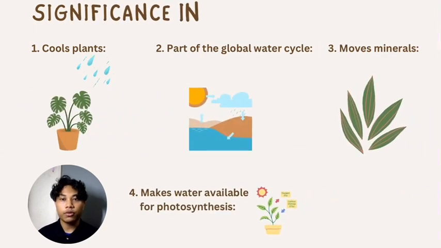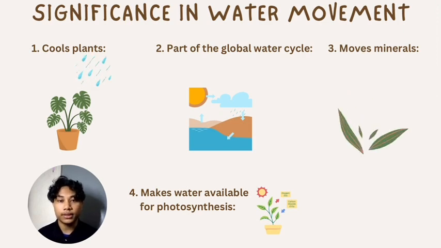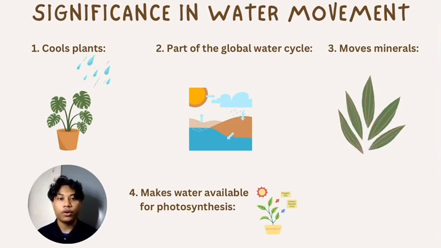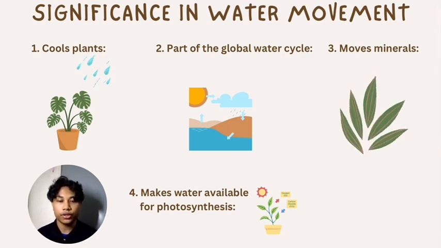Okay, the last point is that water movement also has its own significance. The first one is that it cools the plant. The second one is that it is part of the global water cycle. The third one is that it moves minerals. And the fourth and last one is that it makes water available for photosynthesis.